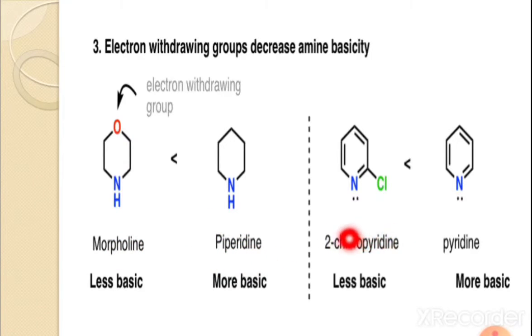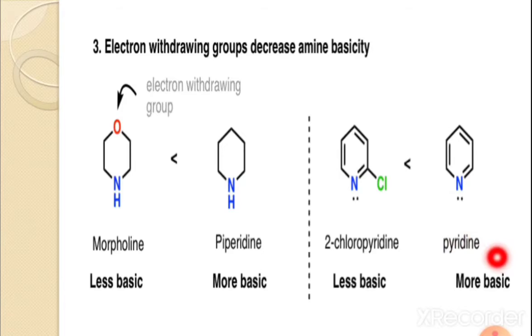Another example, 2-chloropyridine. This is the structure of pyridine. Here 2-chloropyridine and here simply pyridine. This is pyridine, and if you add one substituent at the ortho position, the 2 position, chlorine, you get 2-chloropyridine.